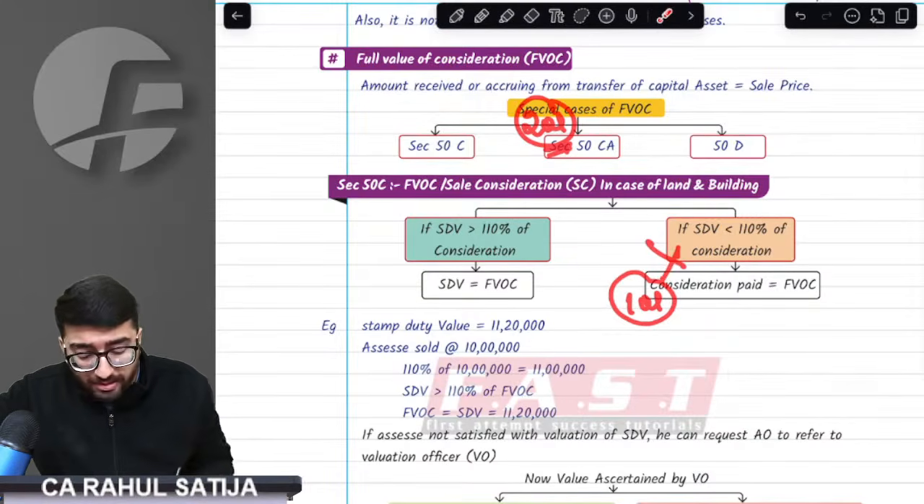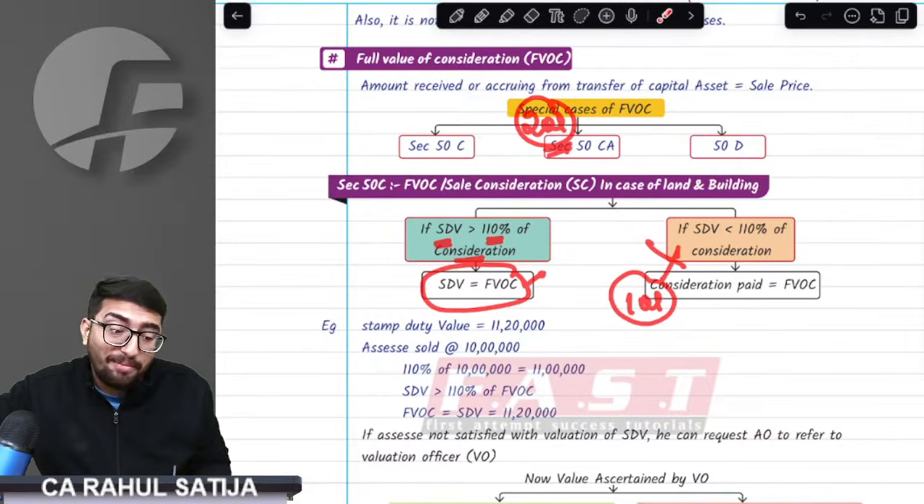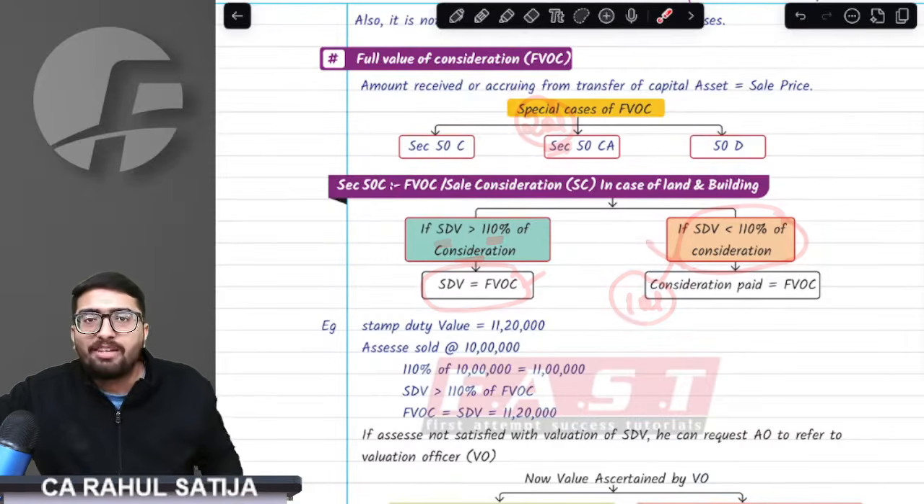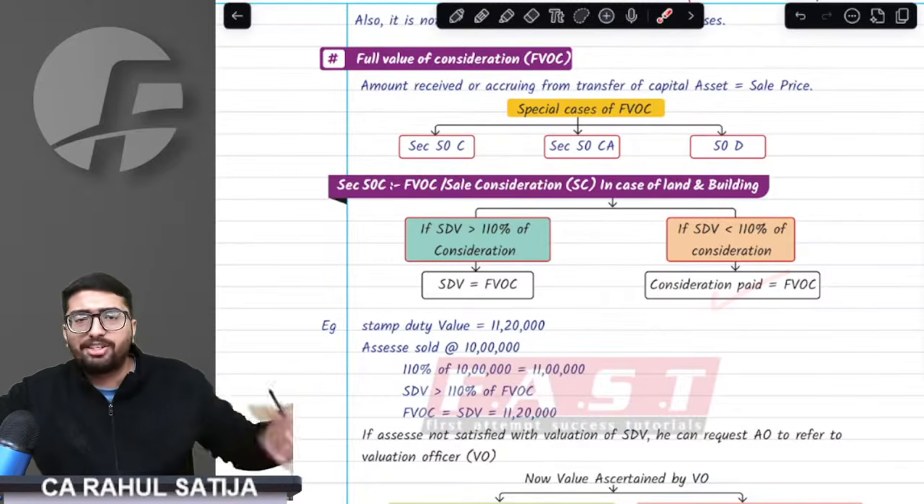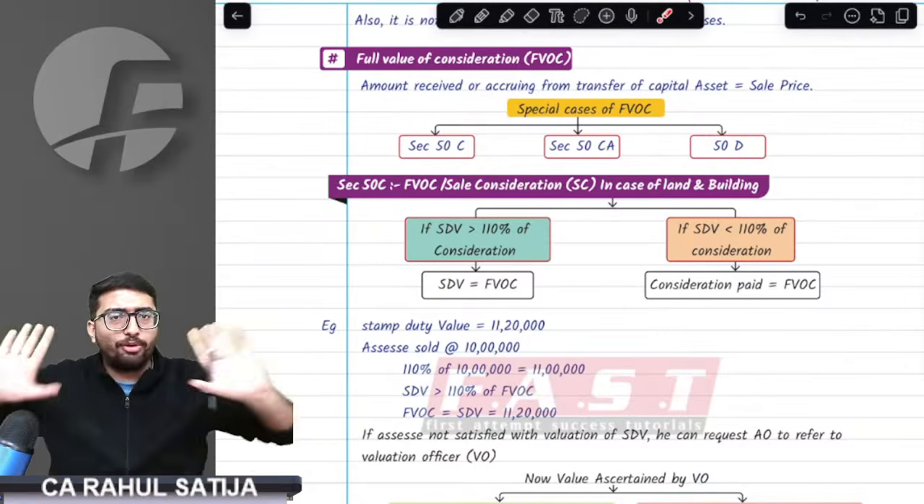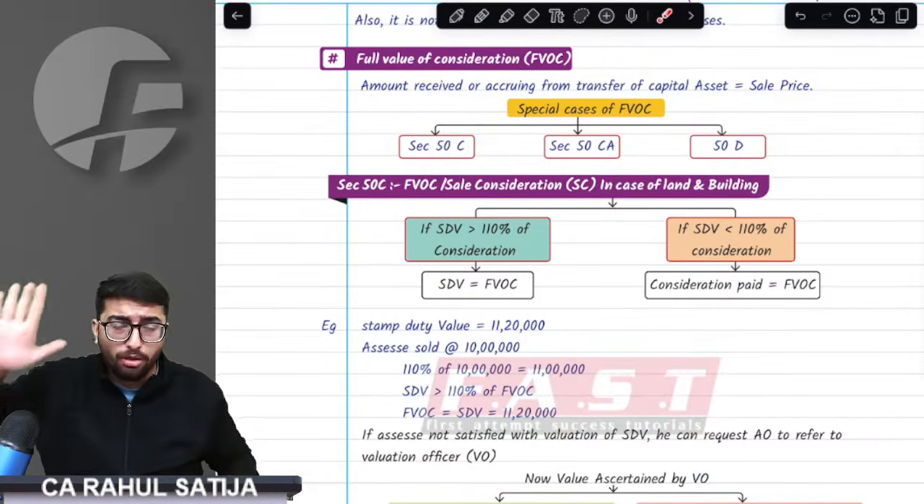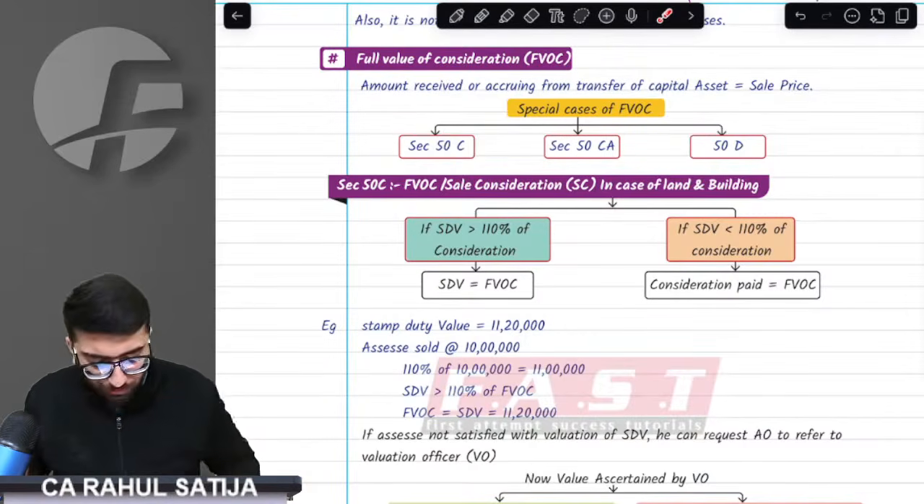Now, provision says if stamp duty value is exceeding more than 110% of consideration, in that case, stamp duty value shall be full value of consideration. Stamp duty value shall be full value of consideration. But sir, what if stamp duty value does not exceed 110% of consideration? Then in that case, your actual consideration paid will be full value of consideration. Are you getting? In case of immovable property, you have to consider the SDV. If SDV exceeds 110%, then SDV has to be taken as full value of consideration.